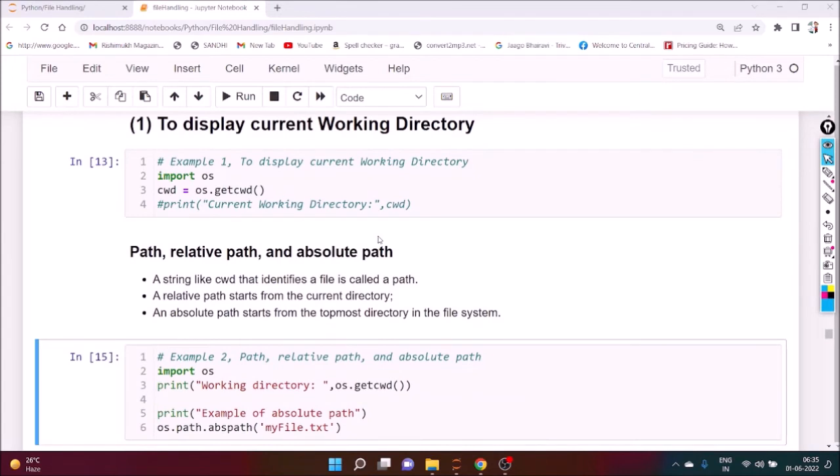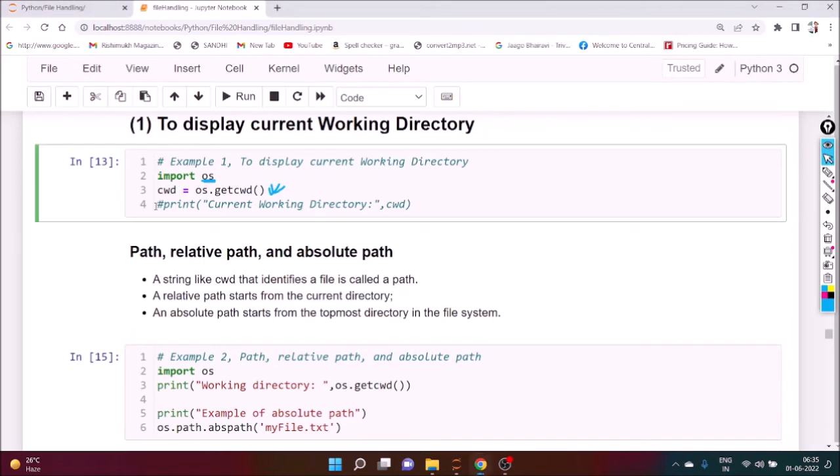Now, to display the current working directory, we definitely need to import the os package, and here we have to write os.getcwd. It will return the current working directory. So if you print the cwd, we can get the current working directory.